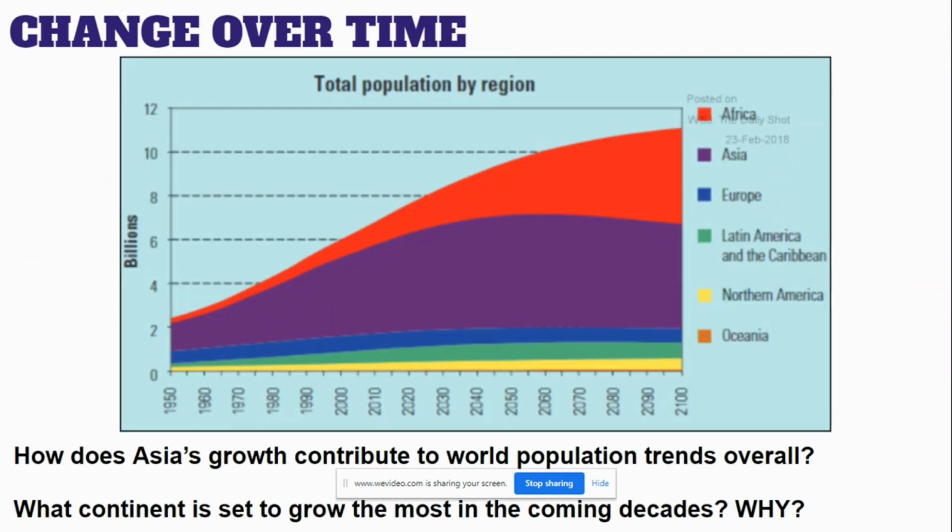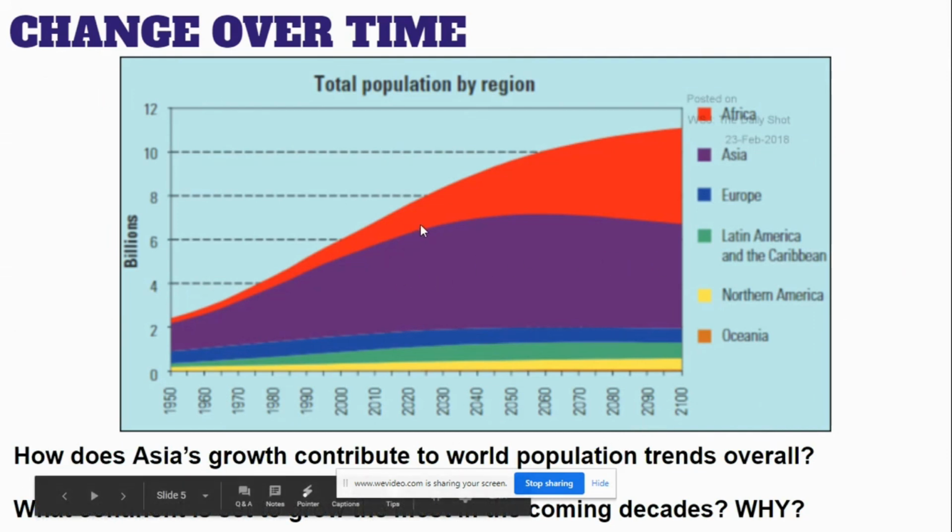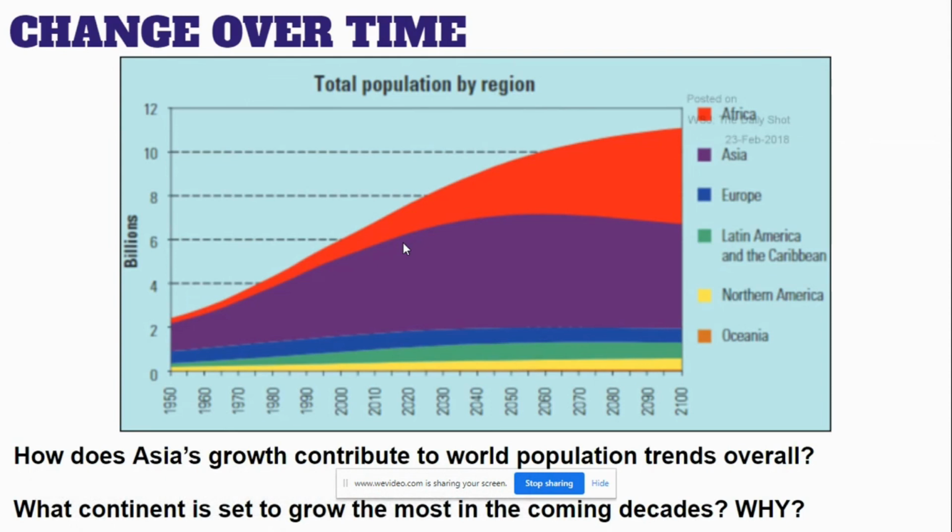If you look at Asia compared to other areas around the world, this shows growth over time. You've heard a lot lately about flattening the curve, meaning slowing growth. You can see that with Asia here. They were growing, and now look at what happens to the curve. It has flattened, and then projecting into the future, this is where we're at right about now. Projecting into the future, that curve is going to flatten and start to decrease a little bit.